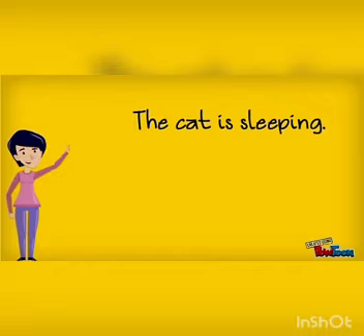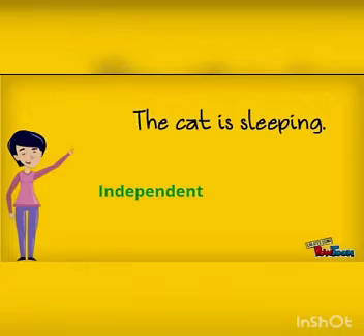The cat is sleeping. So here what is the subject? The cat. What is the verb? Sleeping. And is it giving you complete sense by itself? Yes, it is giving you a complete sense by itself. So this is an independent clause. Don't forget, there should be subject, verb, and it should give complete sense. If all three things are there, it will be an independent clause.